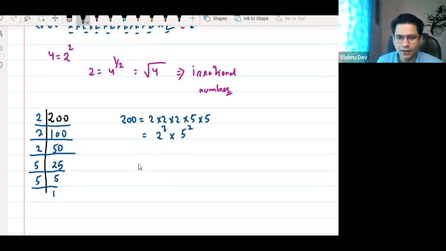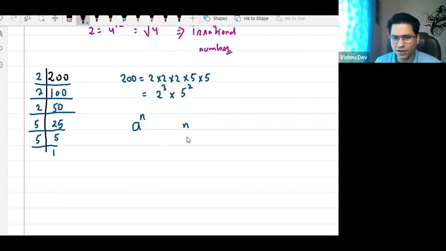So I can say, any number has some powers. If this power is an integer, then the number will be real and rational.